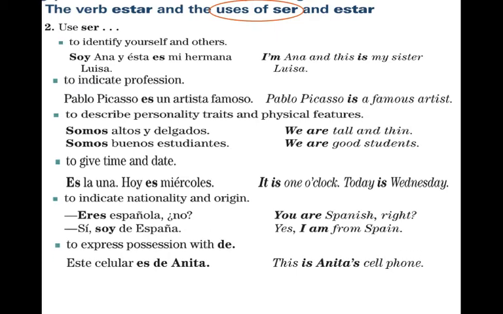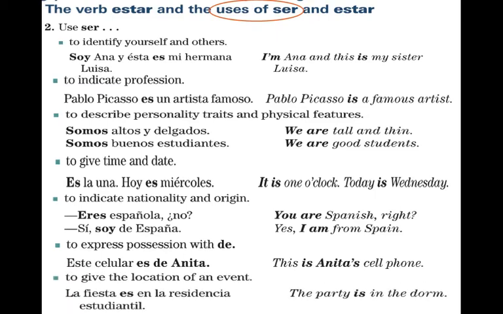Use ser to express possession with de. Este celular es de Anita. This is Anita's cell phone. Remember how apostrophe S, Anita's cell phone, does not exist in Spanish. So instead you have to say cell phone of Anita, and that is using ser. Este celular es de Anita.